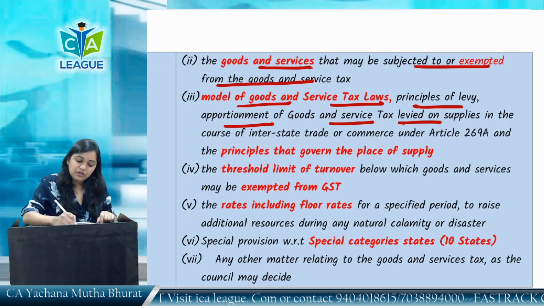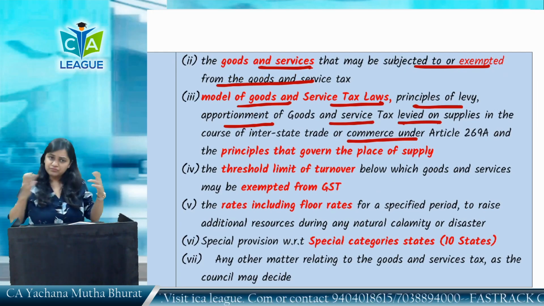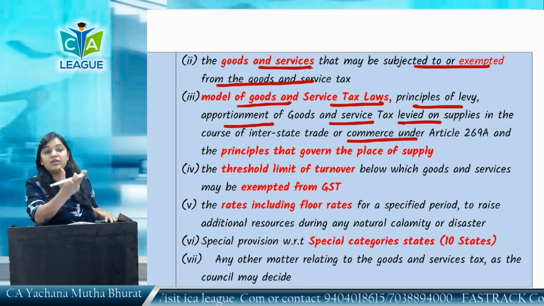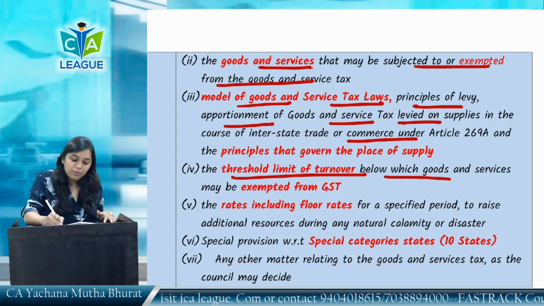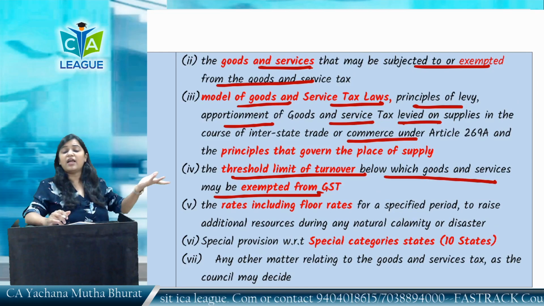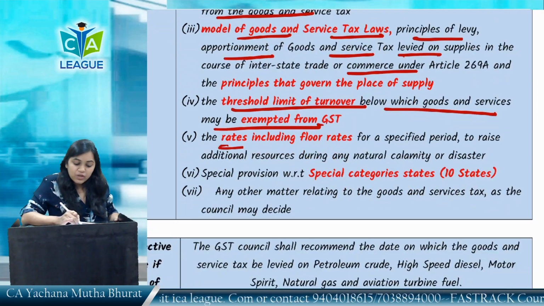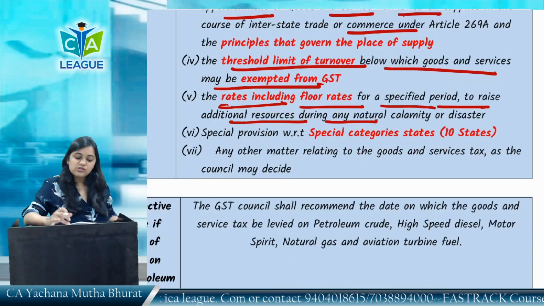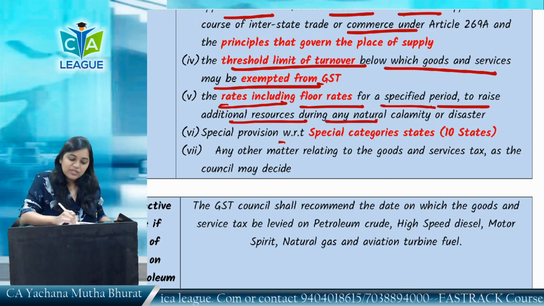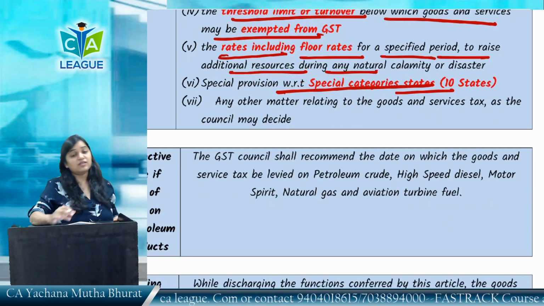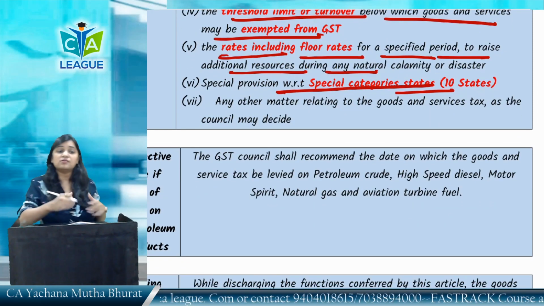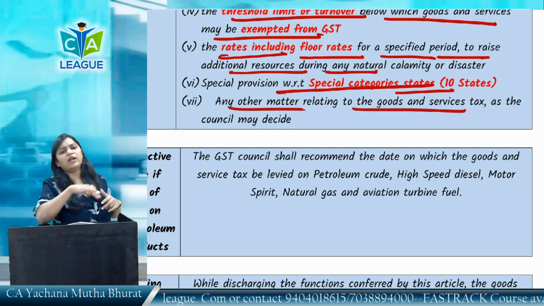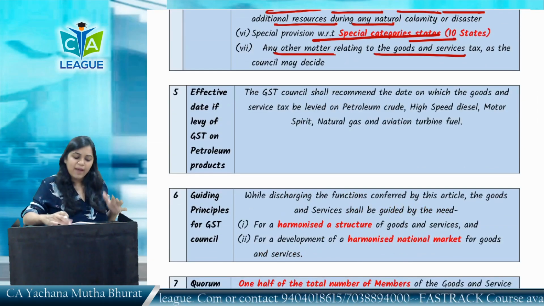Model of goods and service tax law, principle of levy, apportionment of goods and service tax levied on supply in case of interstate, in which ratio it should be apportioned, what will be the model, what will be the principle of levy, the threshold limit of turnover below which goods and services may be exempted, like 10 lakh, 20 lakh, 40 lakh, the rates including the floor rates for a specified period, to raise additional revenue resources during natural calamity, special provision with respect to special category states. There are many special category states that we will discuss later. Any other matter, there could be any matter. They can provide recommendation to the government for any matter.